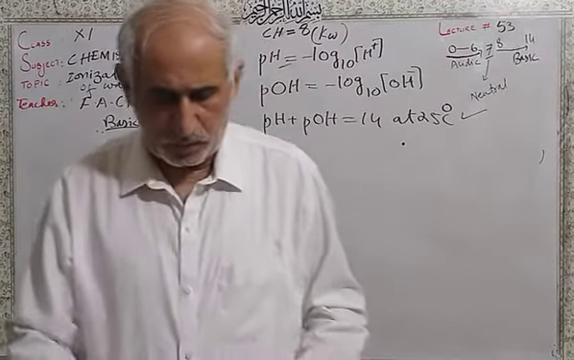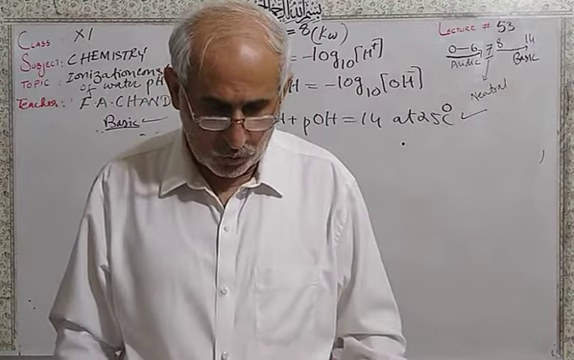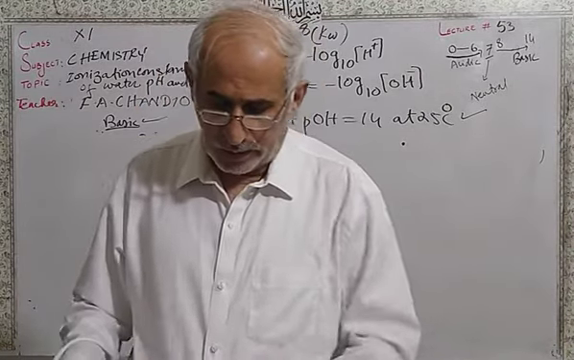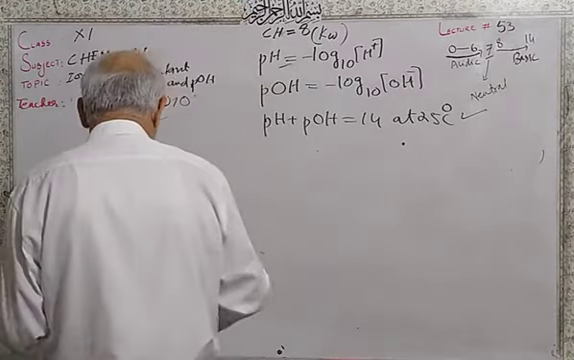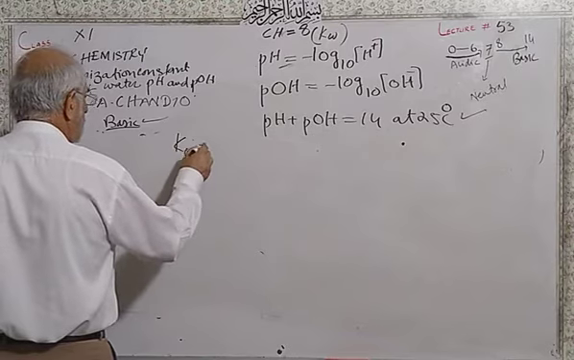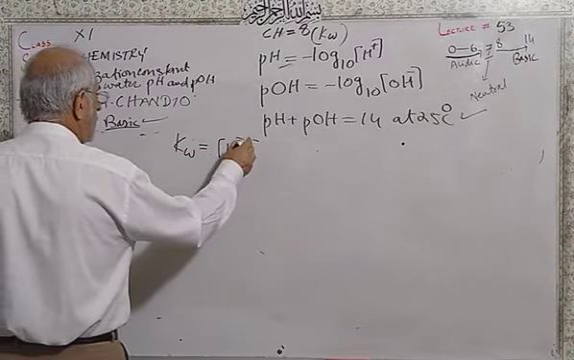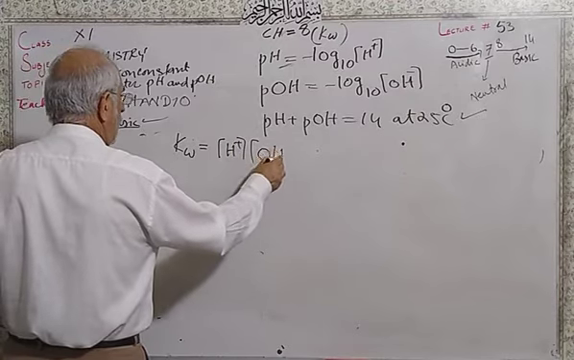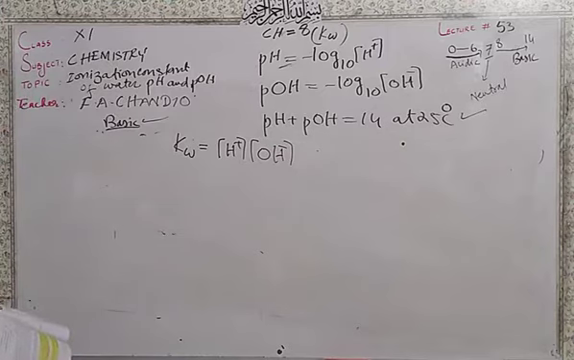Prove that pH plus pOH is equal to 14. Up to here, Kw is equal to the concentration of hydrogen ions times the concentration of hydroxide ions. I told you in the previous derivation. Up to here we finished.